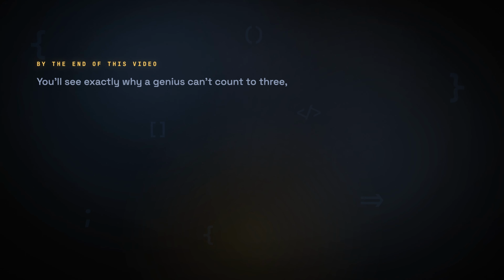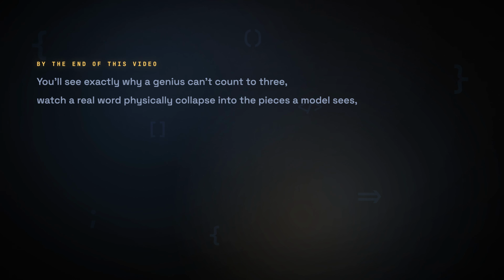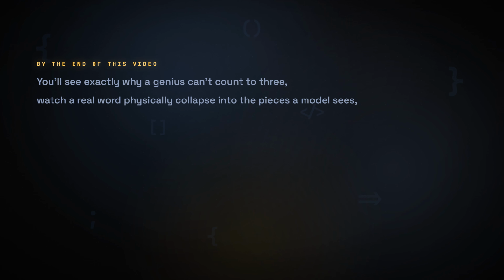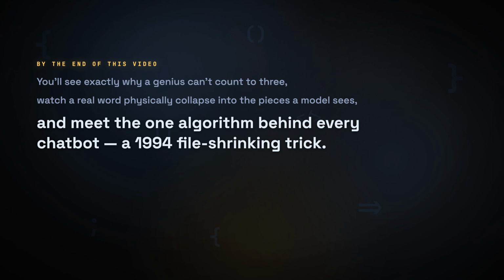By the end of this video, 3 things. You will know exactly why a genius can't count to 3, you'll have watched a real word physically collapse into the pieces a model actually sees, and you'll understand the single algorithm behind every chatbot you've ever used. The twist? It's the same trick we used to shrink files, invented in 1994 to save disk space, decades before anyone dreamed of GPT. And then, at the very end, we'll fix the second half of the cliff, because chopping the words is only half the job.